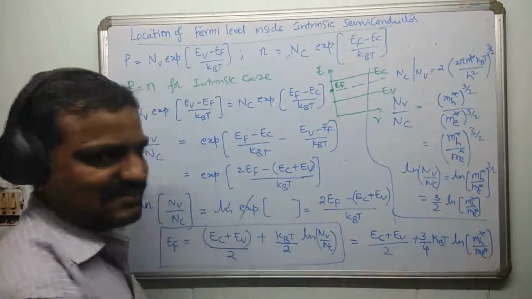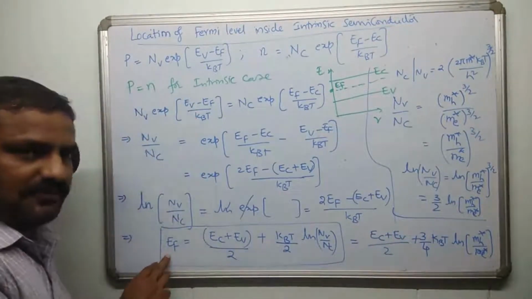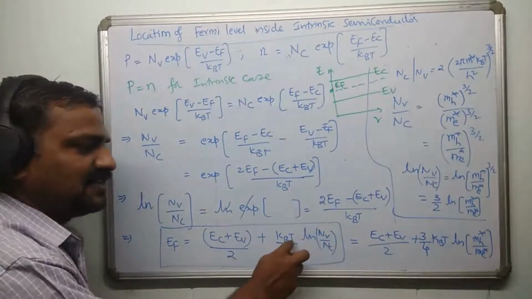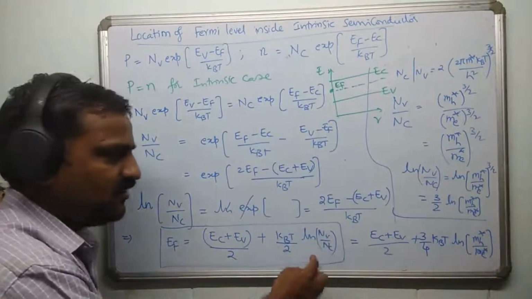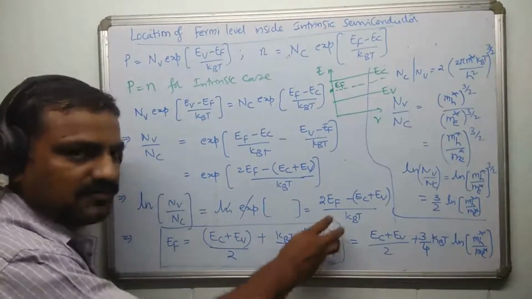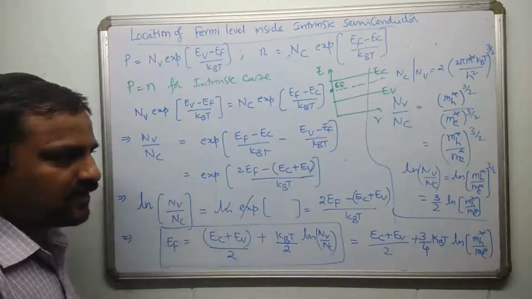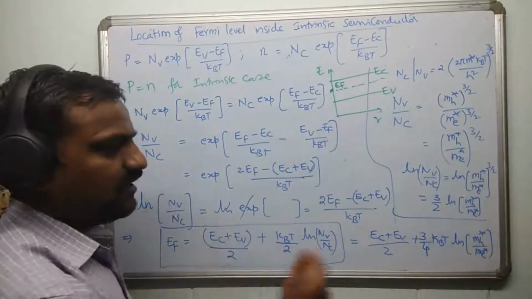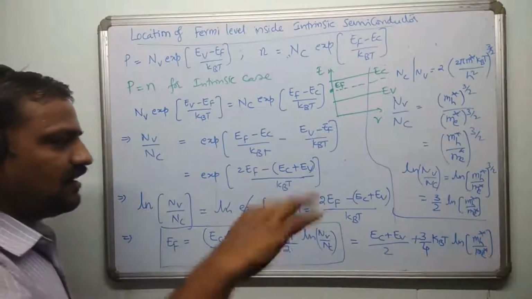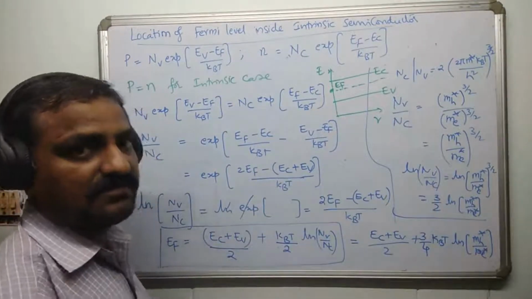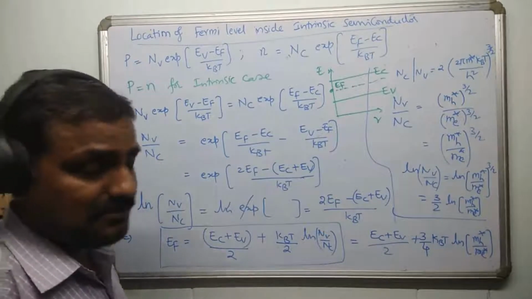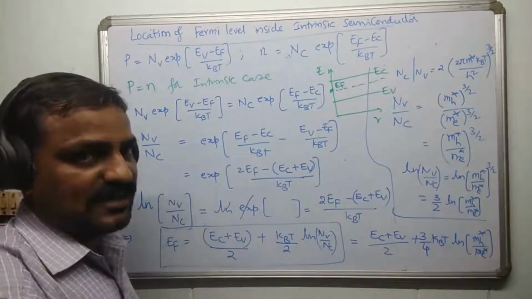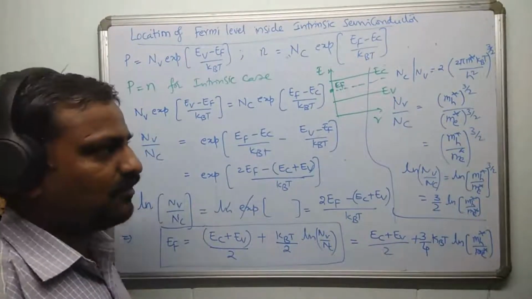If you take T as x, this as a constant, and EF as y, this is going to be y equal to some constant c plus slope into x. The slope m is going to be this 3kB by 4 ln of this term, and T is on the x-axis. So definitely with increase in temperature, EF is going to have a positive slope for mh star greater than me star. Now if you have the other case where mh star is less than me star, in that case the slope m will be negative, and once again it is going to be a straight line but with a negative slope instead of a positive slope.